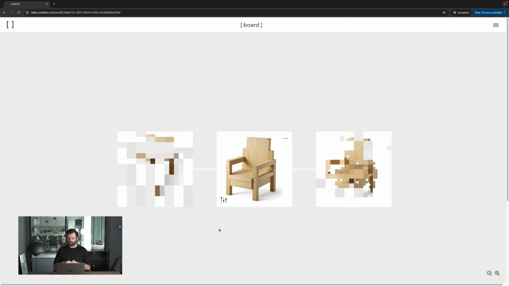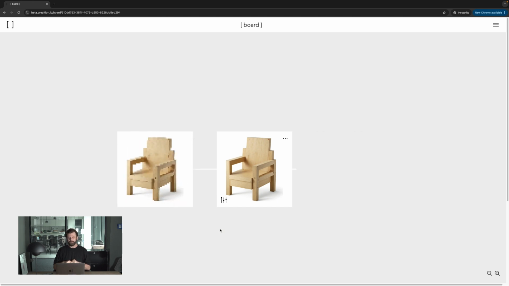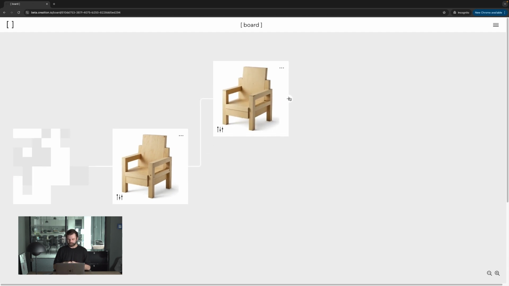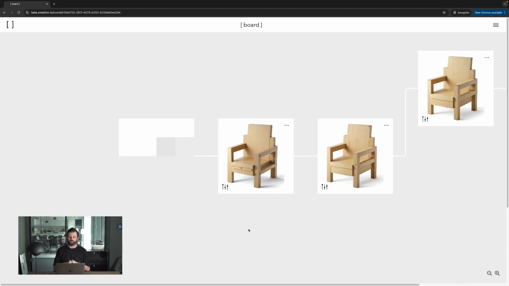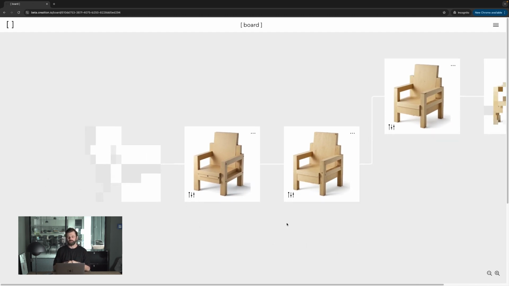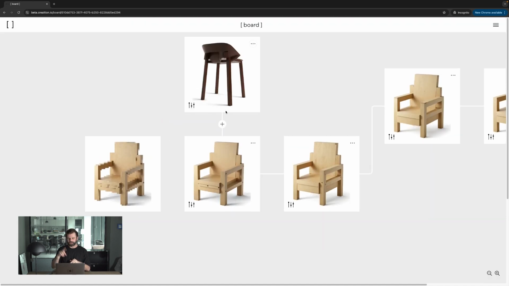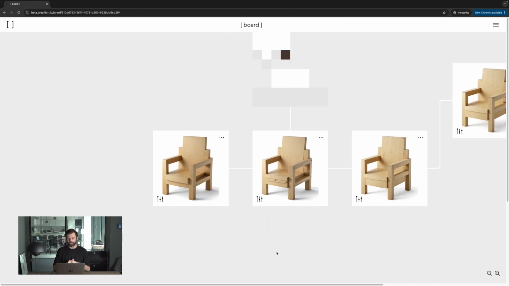Was happy with this one, then generated another similar, so saved this one, generated again another similar of the other starting point. And then I also remembered I had this one chair that I had already saved in one of the galleries before. What would a mixture between those two chairs look like? So I selected the one from the gallery, the brown chair, and just dragged the plus button and released and generated this morph between those.